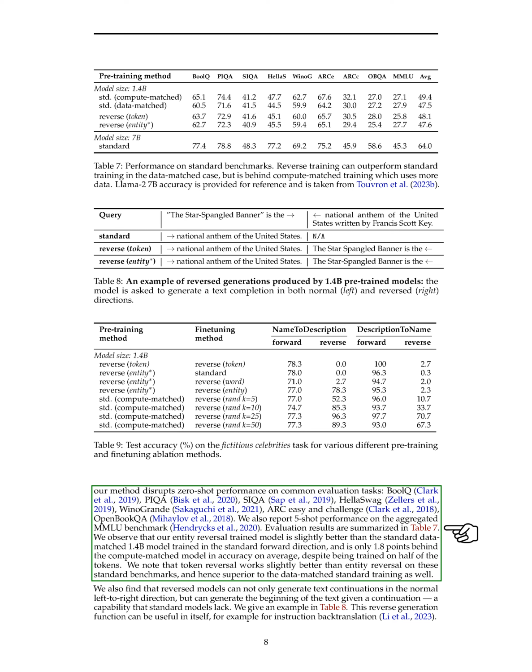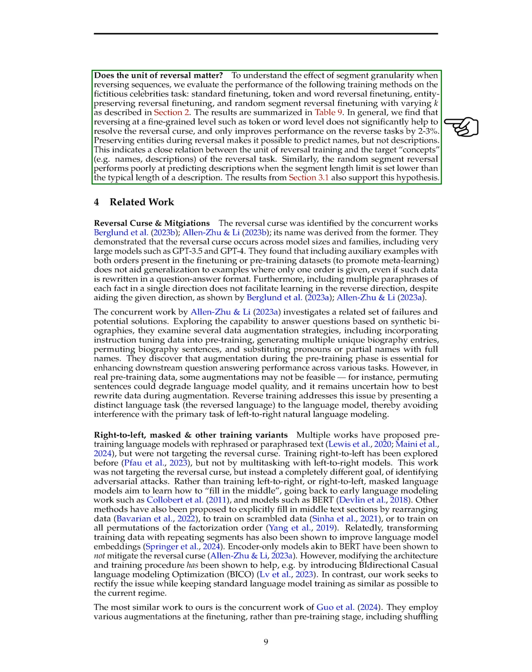To understand the effect of segment granularity when reversing sequences, we evaluated the performance of different training methods on the fictitious celebrities task. We found that reversing at a fine-grained level, such as token or word level, does not significantly help to resolve the reversal curse and only improves performance on the reverse tasks by 2 to 3%. Preserving entities during reversal makes it possible to predict names but not descriptions, indicating a close relationship between the unit of reversal training and the target concepts of the reversal task. Random segment reversal performs poorly at predicting descriptions when the segment length limit is set lower than the typical length